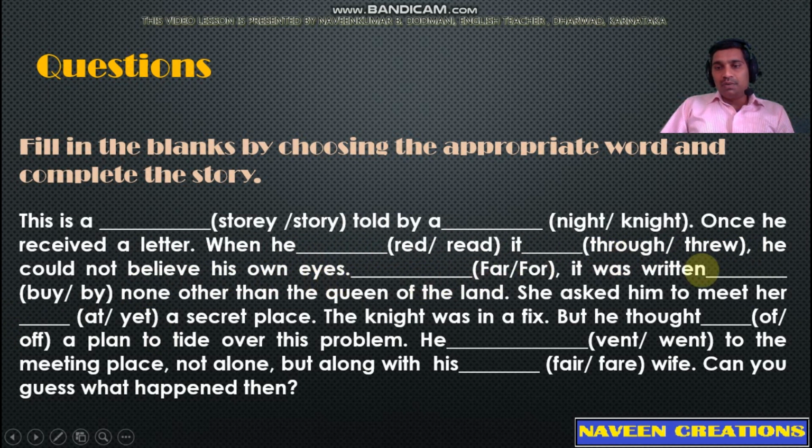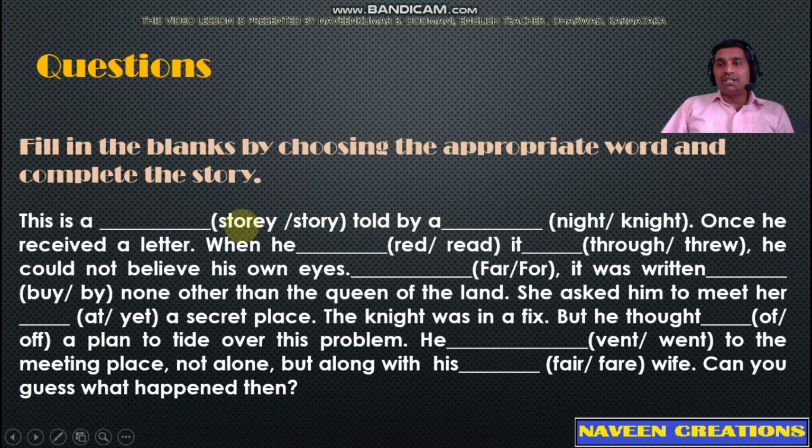Dash it was written dash none other than the Queen of the land. She asked him to meet her dash a secret place. The night was in a fix, but he thought dash a plan to tide over this problem. He dash to the meeting place, not alone, but along with his dash wife. Can you guess what happened then? So it is a question which has so many blanks which you need to fill using the words given in the brackets.